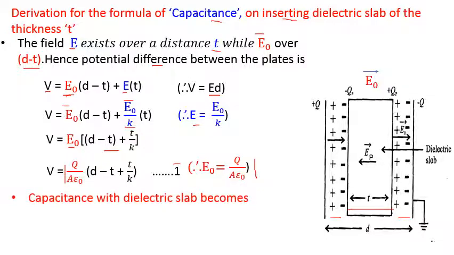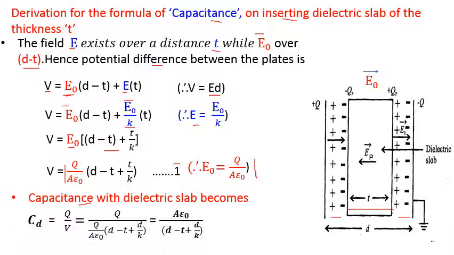Finally, we have to find out the formula for capacitance, and by definition it is nothing but Q by V, while here this suffix D indicates capacitance after inserting the dielectric slab. That's why Q is as it is, and the denominator is replaced from equation number 1. Now go on simplifying this. Q will get cancelled, this Q and this Q are cancelled, and A into epsilon 0 shifts to the numerator. So this is the final form of capacitance when a dielectric slab is inserted.